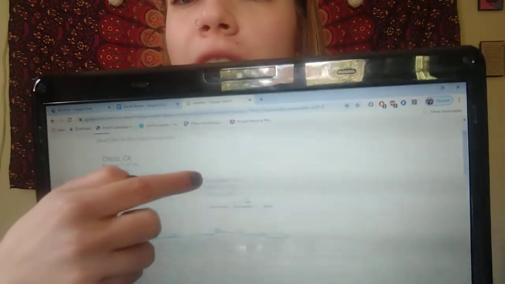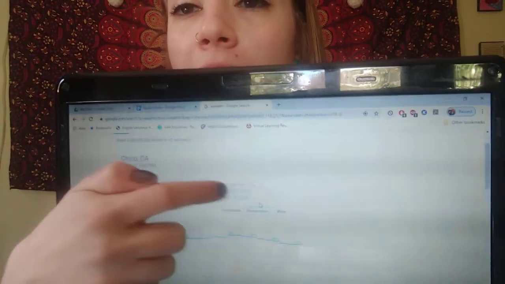But I'm going to go ahead and look up where it says precipitation, humidity, and wind right here. You can't see it on here, but it says 0%. So there is no chance of rain today. And I'm looking out my window right now. You can go ahead and look out your window if you're nearby a window. And I see a beautiful blue sky. I actually see clouds today, but they don't look like rain clouds. They look like big, beautiful, puffy cumulus clouds.